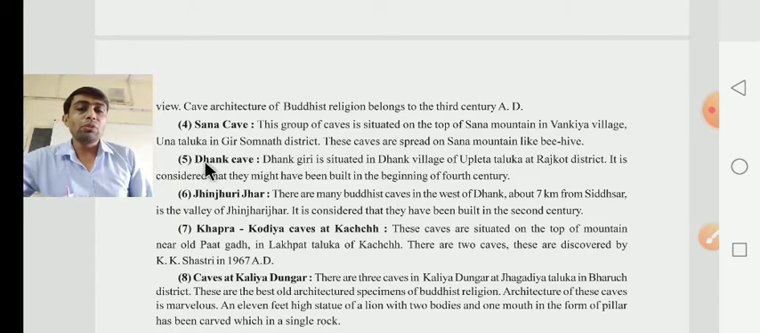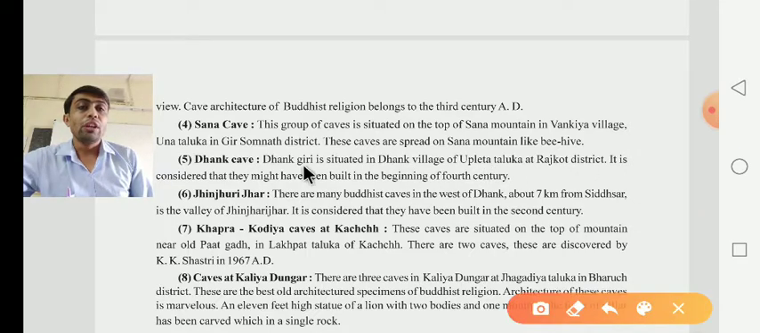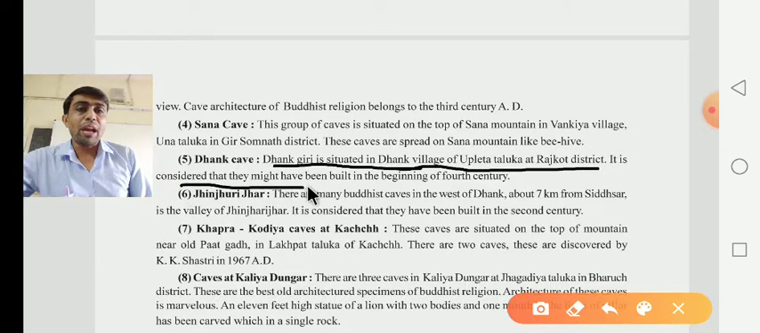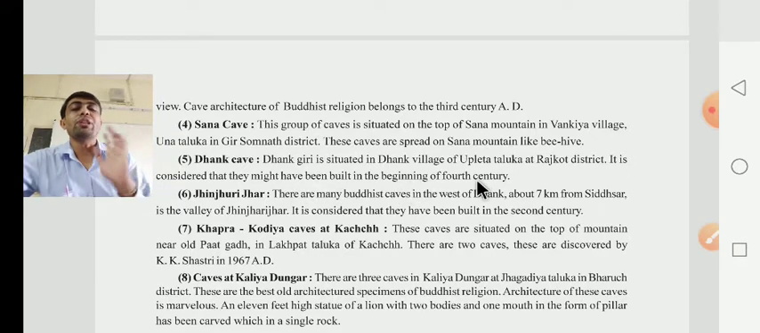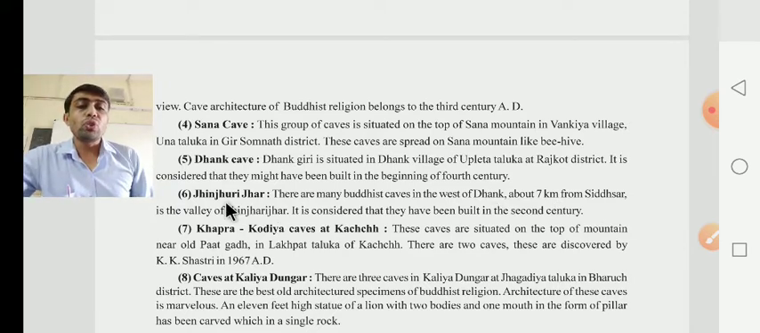After that, they have given about the Dhang cave, Dhang Guha. Dhang Giri is situated in Dhang village of the Upleta Taluka at Rajkot district. It is considered that they might have been built in the beginning of the 4th century.